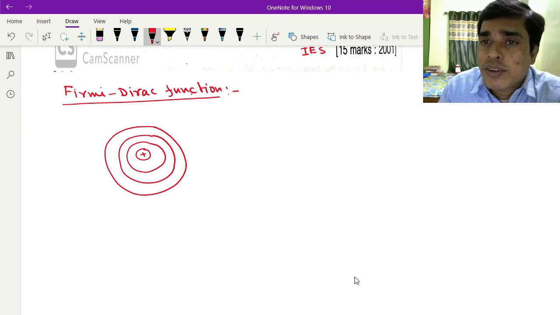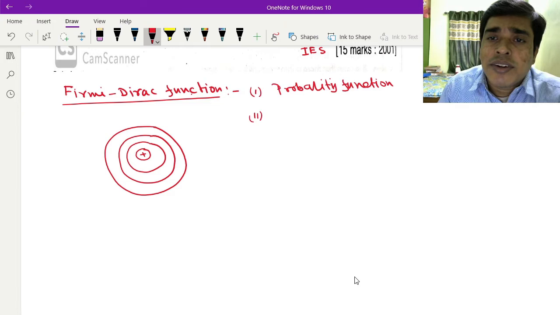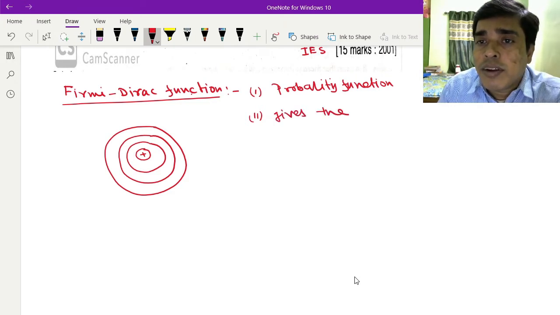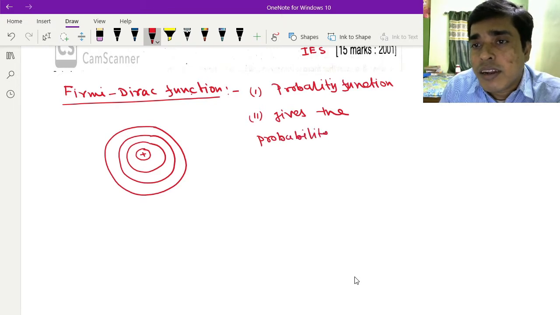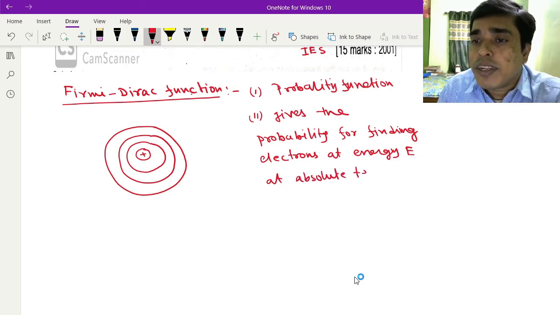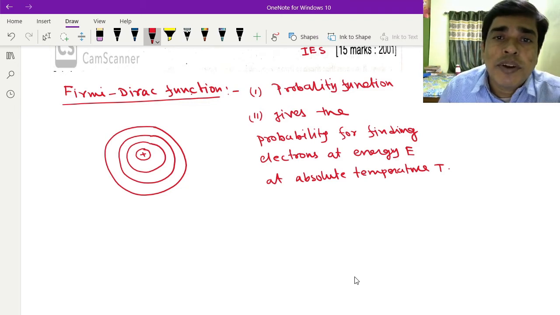So the Fermi-Dirac function is one type of probability function, and this function gives the probability of finding an electron at energy E and absolute temperature T. For finding an electron in energy state E at absolute temperature T, this probability function is used.